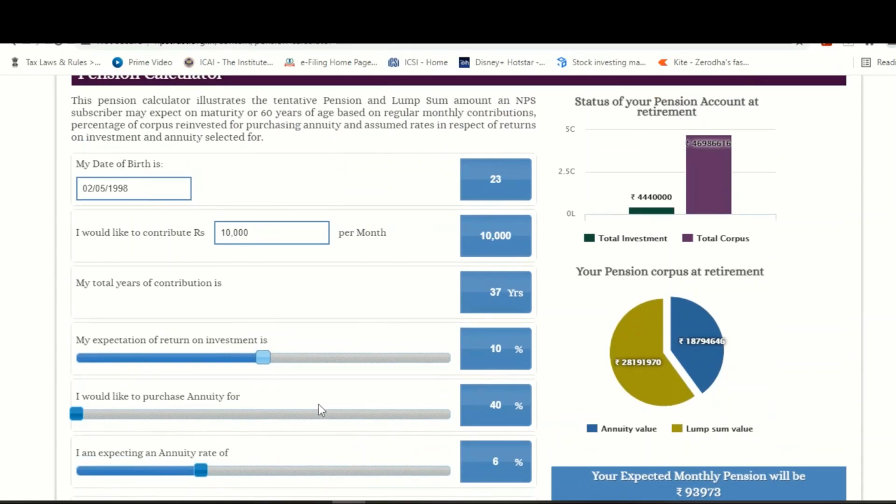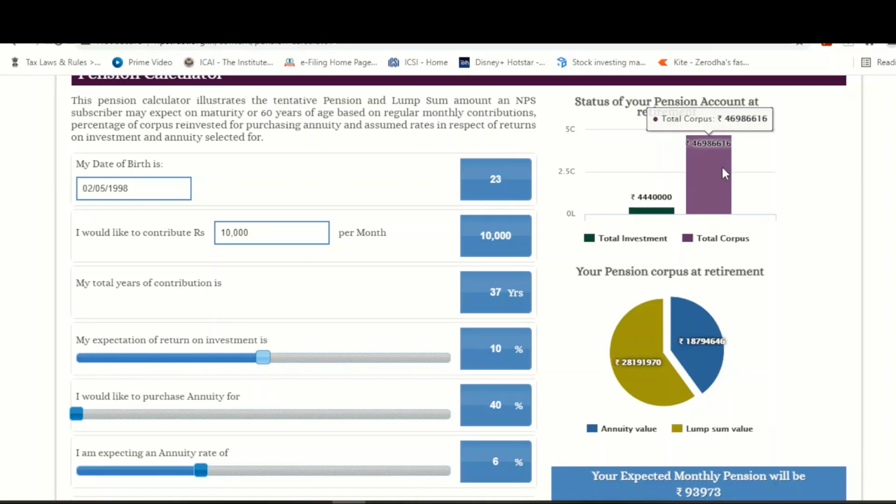So after contributing for 37 years, my total contribution, that is 10,000 per month, every year I'll be calculating at the rate of 1,20,000. That means 1,20,000 of contribution to NPS for a period of 37 years will give me 44,40,000 rupees of investment. But at the age of 60, the value of this 44,40,000 investment will become 4 crore 69 lakh 86,616 rupees.